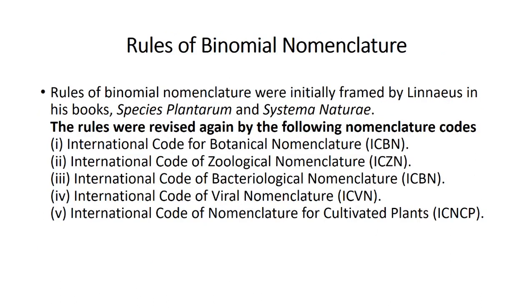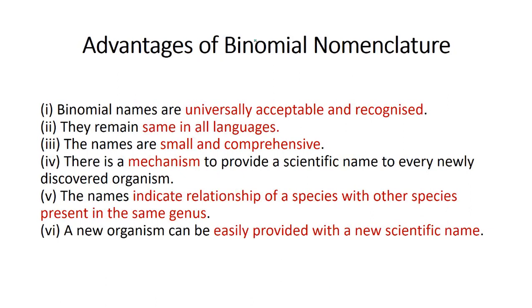Now, we need to know about some advantages of binomial nomenclature. They have a lot of advantages, that they are universally acceptable and recognized. They are same in all languages, so they are recognizable all over the world. The name is small and comprehensive for the scientist. As we compare binomial nomenclature with the trinomial and polynomial nomenclature, the binomial name is very small and comprehensive.